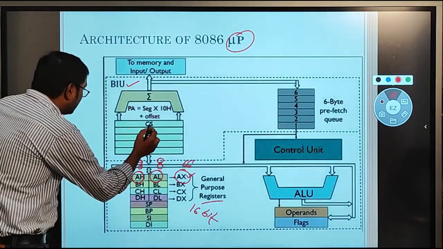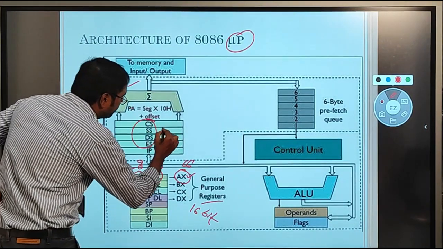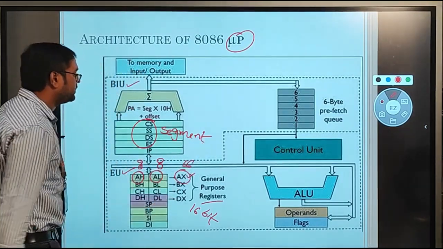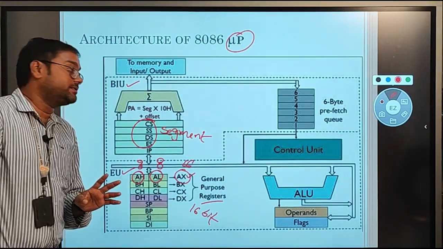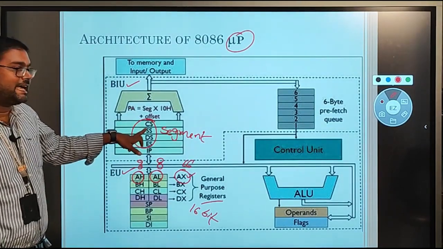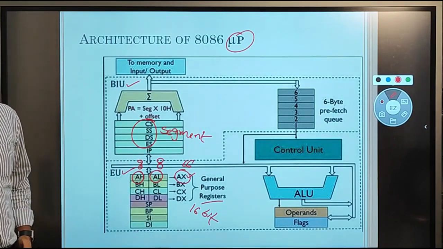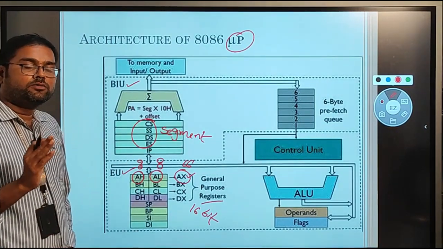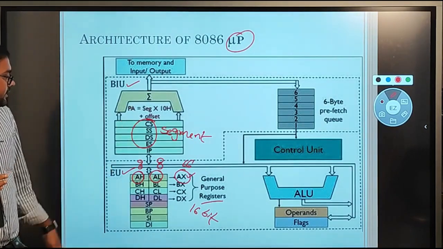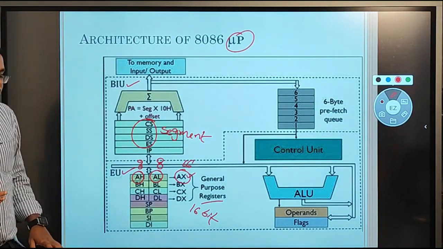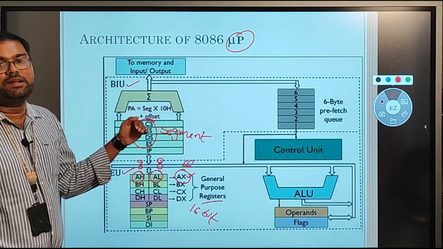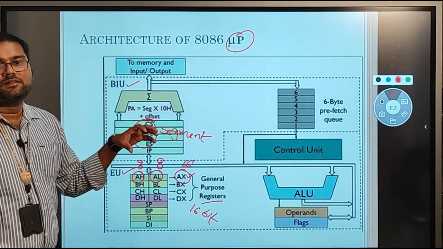And coming to the next one, these are the segment registers. Here we have a total of four segment registers: CS means code segment, SS means stack segment, DS means data segment, ES means extra segment. These four segment registers will indicate the segment address, that means the starting address of that particular segment.